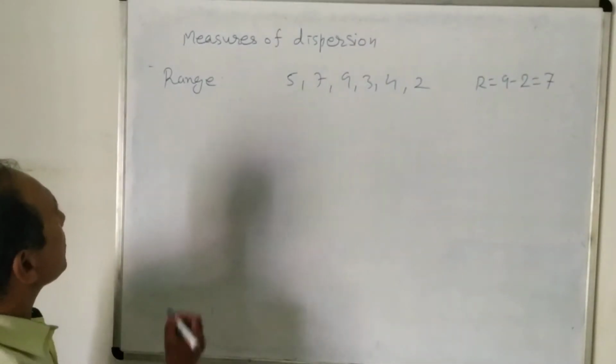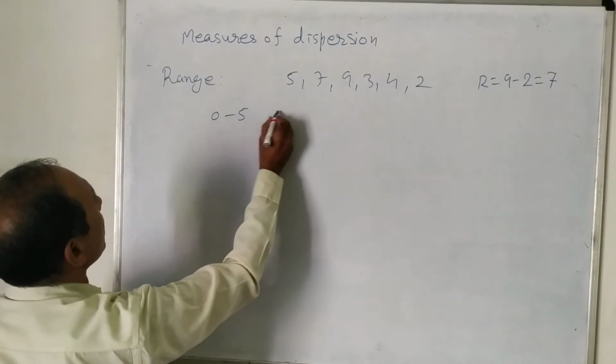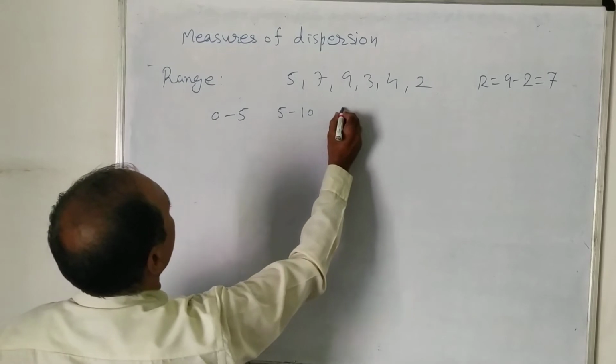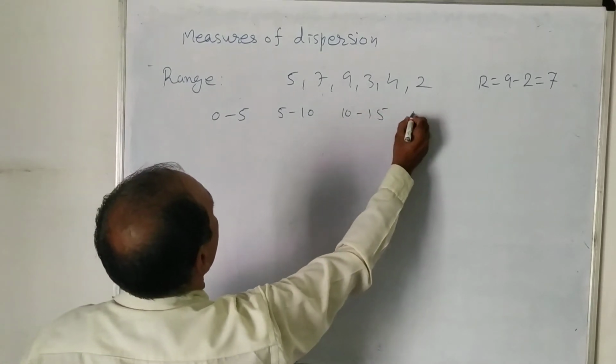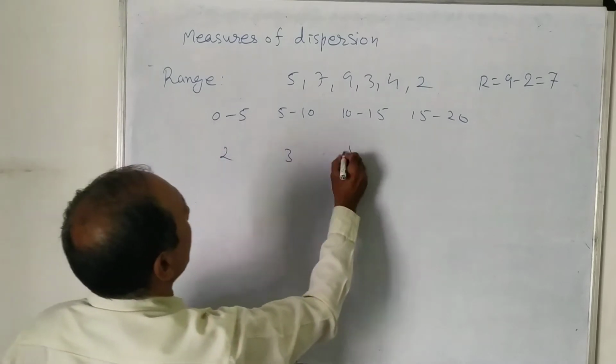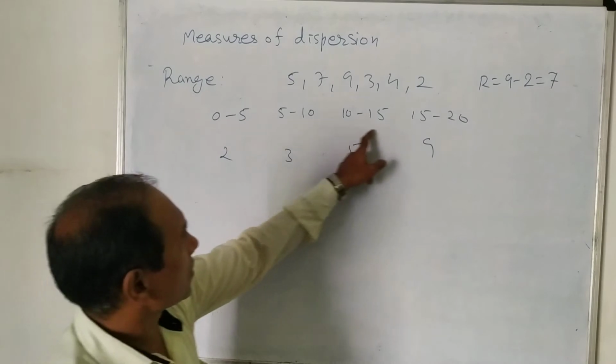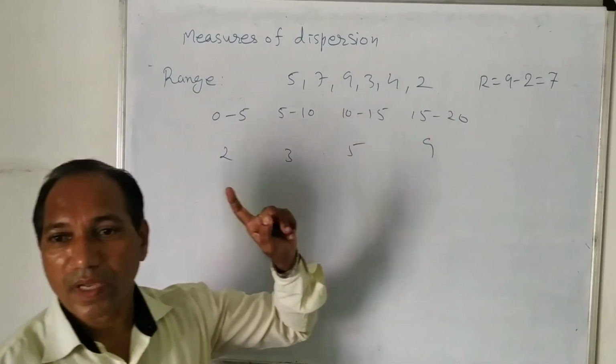If we are given grouped data, that means a classified interval, say 0 to 5, 5 to 10, 10 to 15, 15 to 20, and corresponding frequencies are say 2, 3, 5, 9, then these values represent the values of x.